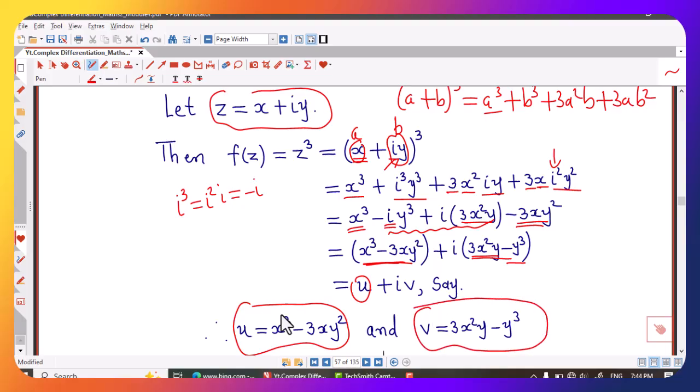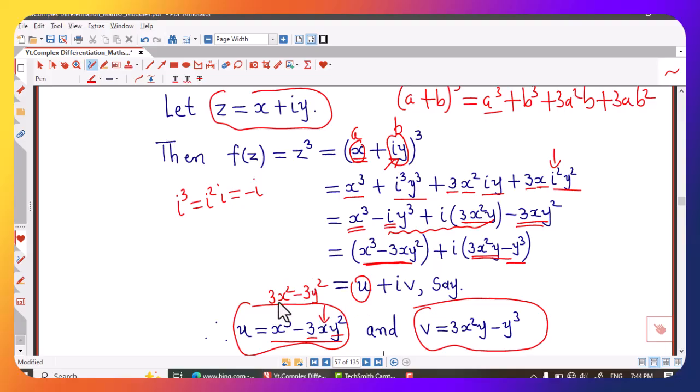If we differentiate this with respect to x, we will have 3 times x square minus, here we are differentiating with respect to x, so y is constant and therefore y square is also constant and derivative of x is 1.